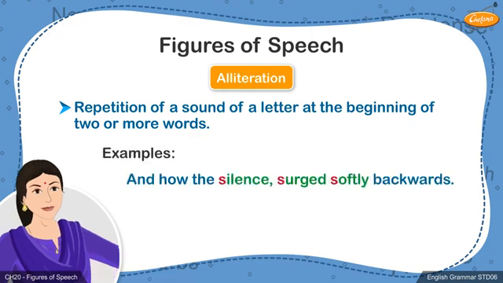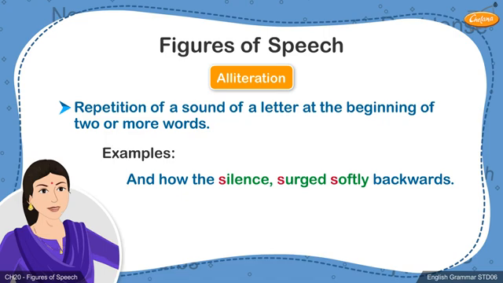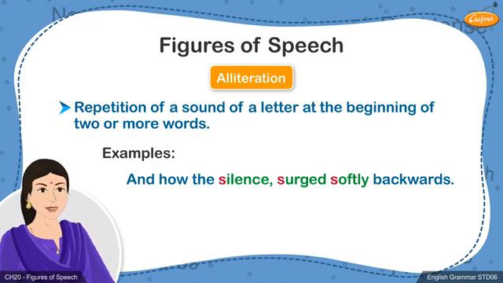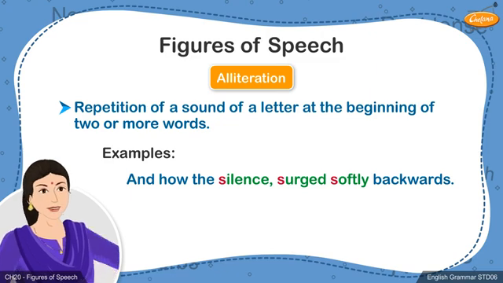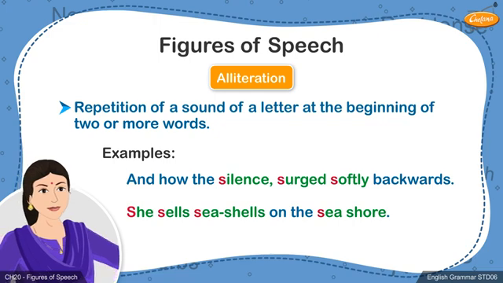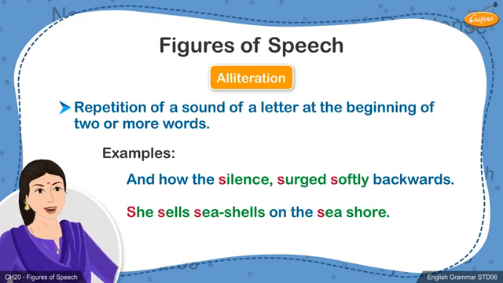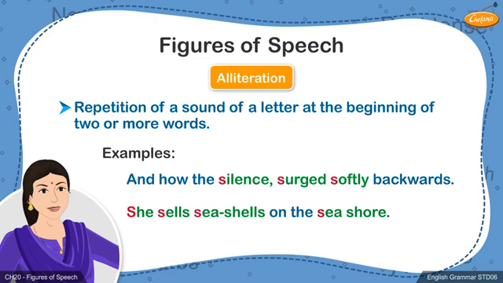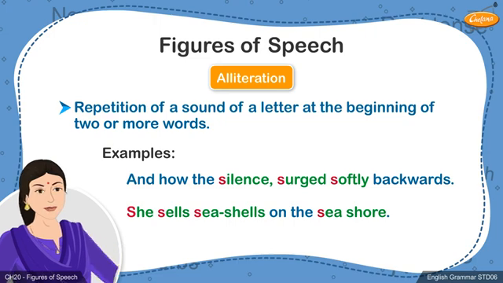And how the silence surged softly backwards. As you will notice, students, the words silence, surged, softly all begin with the letter S. Similarly, in the next example, she sells seashells on the seashore. Almost all the words in this sentence begin with the letter S, and the sound of this letter is repeated multiple times at the beginning of the words. Hence, the figure of speech used in these 2 lines is alliteration.